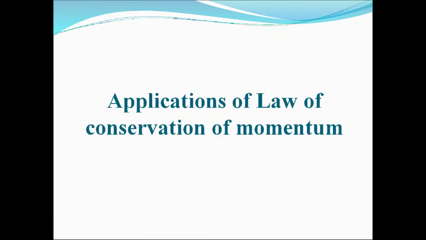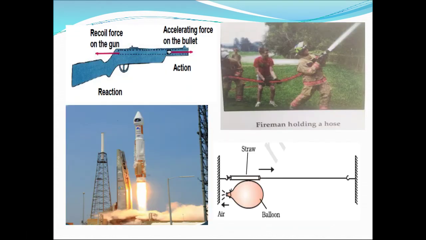Now some applications, same applications, all the applications we discussed in Newton's third law of motion can also be explained on the basis of law of conservation of momentum. So as in this application we discussed in case of Newton's third law of motion that bullet comes in forward and the gun comes in backward, recoil produced in gun.